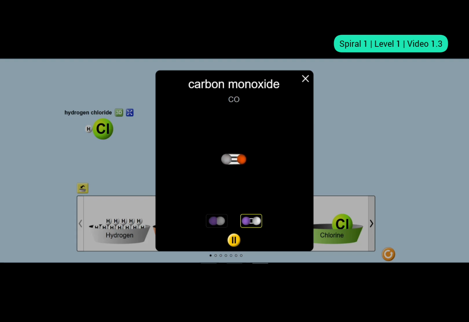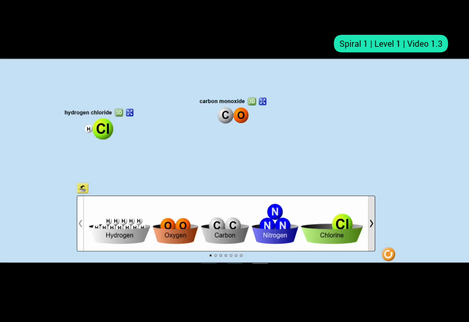Oh, there are three bonds. Interesting. First time you are seeing three bonds, right? Even that is possible. Okay. So this is carbon monoxide. Now, these are two examples of diatomic molecules of a given compound: hydrogen chloride and carbon monoxide. Now let's move on to triatomic molecules.